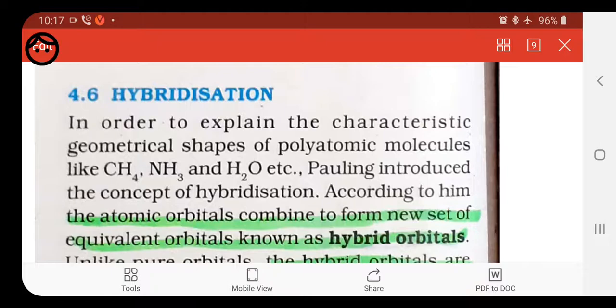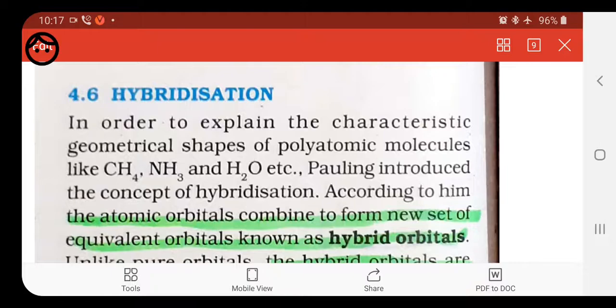To overcome this problem, it was suggested that one paired electron becomes unpaired and jumps to an empty orbital without consuming excessive energy. For this, we are going to discuss hybridization to see the more accurate structure of the molecule. First we will define hybridization. What do you mean by hybridization? With the help of this, I will be explaining all these things related to hybridization.